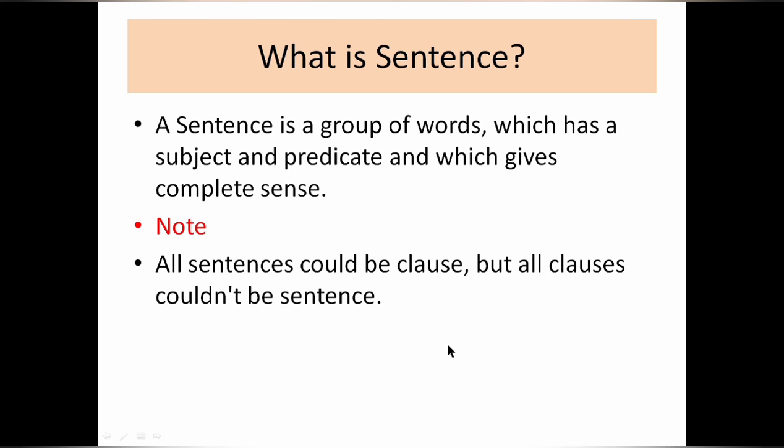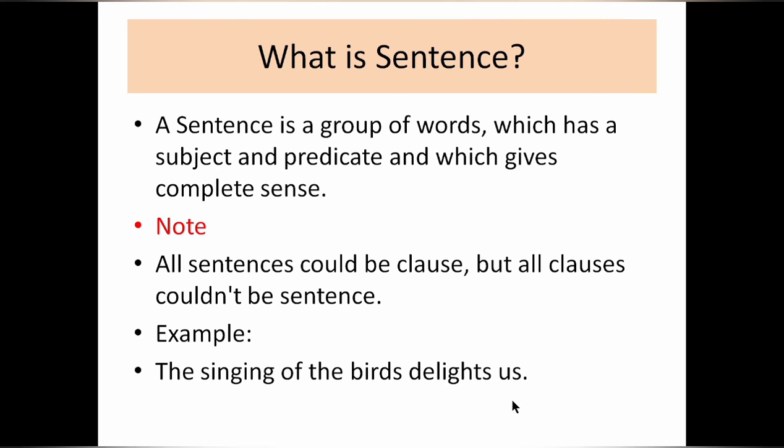Here's the example for the sentence: the singing of the birds delights us. Here you can find the subject and the predicate. The subject is the singing of the birds, and the rest is the predicate. So in total it becomes a sentence, because it is giving complete sense. So we can say that it is a sentence and it is also a clause. Which clause? The main clause or the principal clause, because it does not depend on any other sentence to get its meaning. So here we have ended the sentences also.